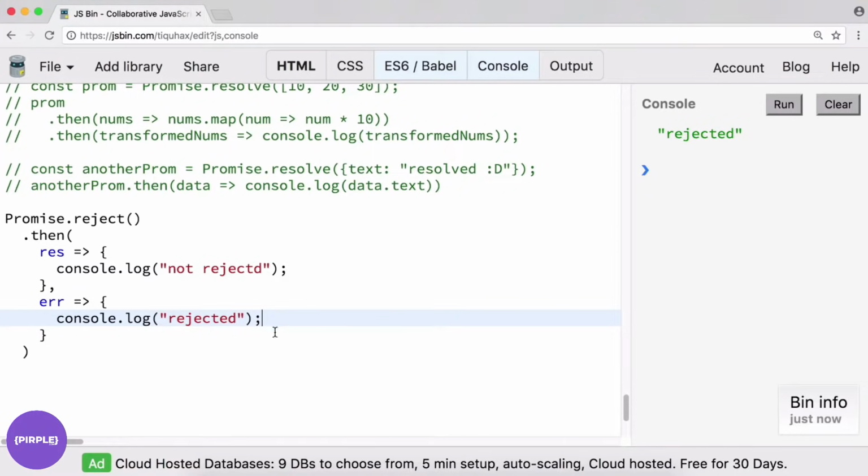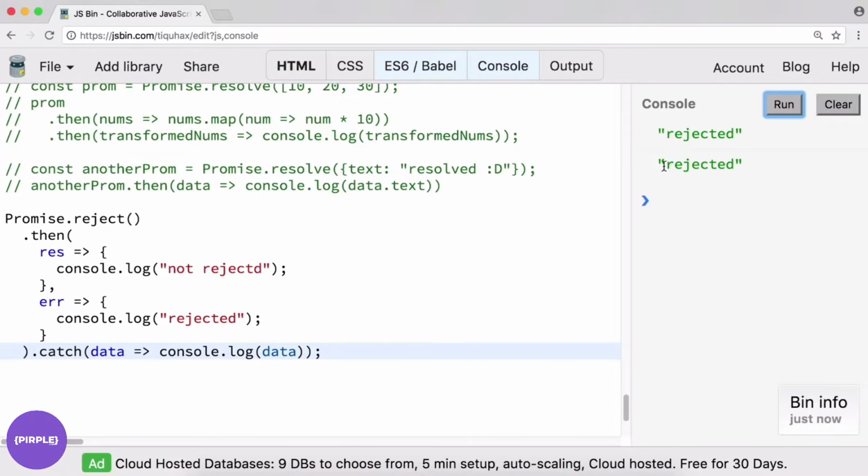Now there are some slight differences here that at this point we don't really need to worry about too much, but all we need to know really is that we're adding an error handler, or a rejection handler, on the initial .then statement, whereas if we add a .catch down here, it's kind of a catch-all. So we catch on the original promise or on the .then statement, whereas this one is kind of internal to the .then statement. So we'll throw a catch statement in here, and we'll call it data, console.log that data, and let's see what happens. We have it on the initial rejection statement, so we don't even ever get to this point.